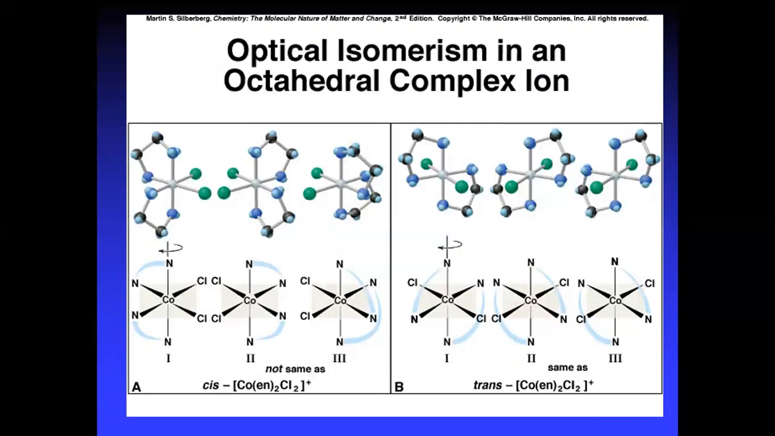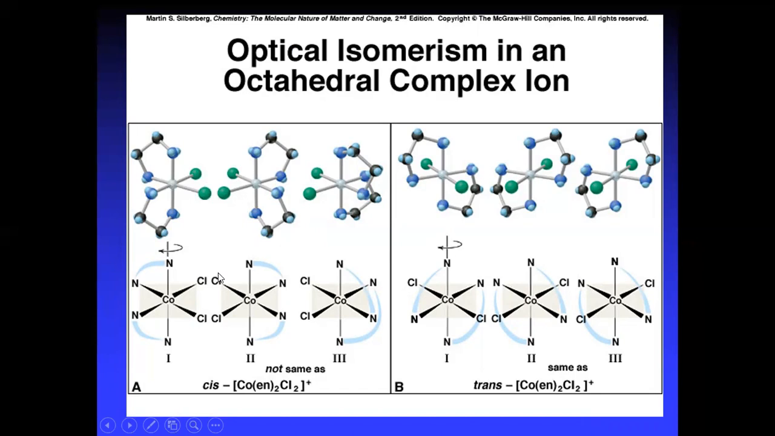Optical isomerism can be observed in octahedral complex ions. Here you have cobalt, tetramine, with coordination number 6. There are two chlorines. This is the cis isomer, as the chlorines are side to side, on the same side. And this is also cis. Both of them are facing opposite.